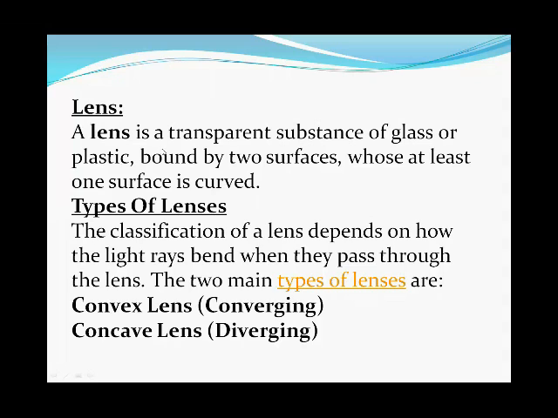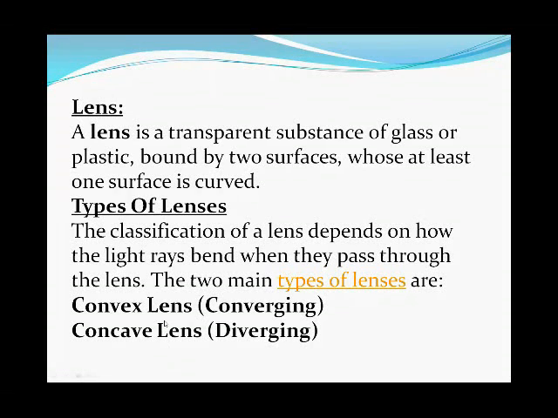So we can say a lens is a transparent substance of glass or plastic bound by two surfaces, of which at least one surface is curved. Now, types of lenses. The classification of a lens depends on how the light rays bend when they pass through the lens. So there are two main types of lenses.